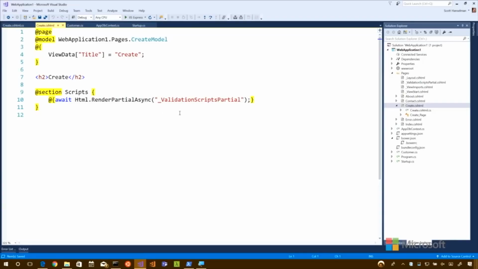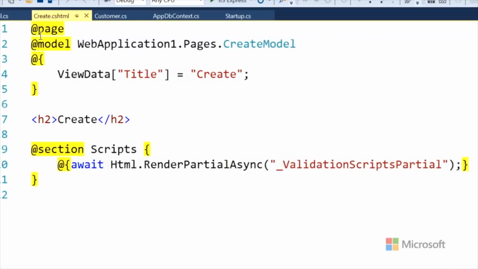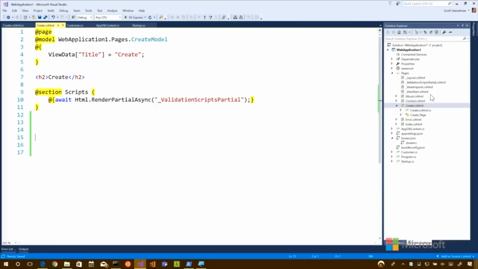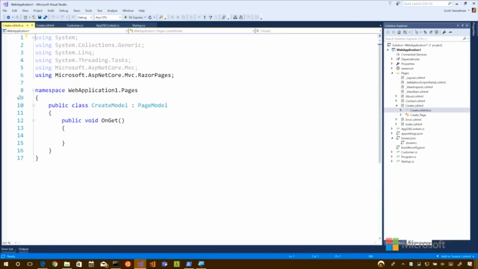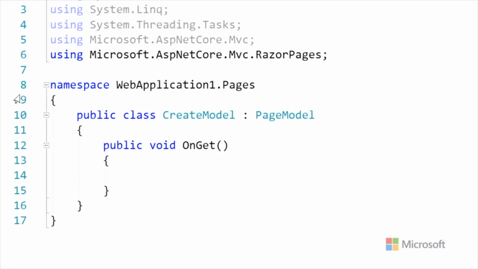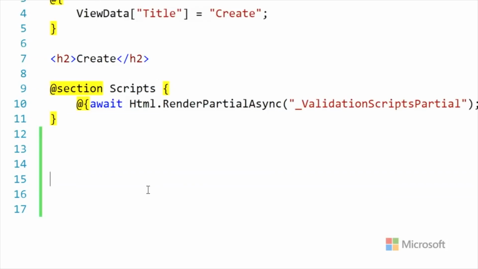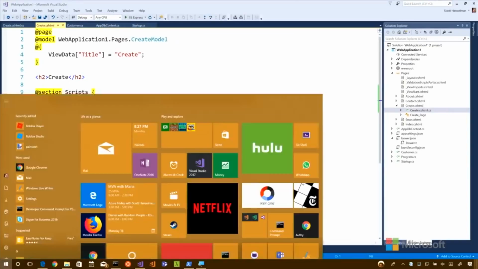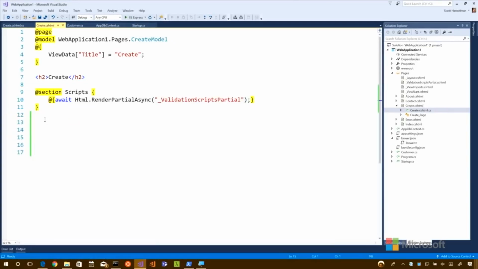So let's see what we have in there. It gave us a page, a default model, a title, looks like a header, and then some validation scripts, and then presumably we can just start typing our pages. Let's look at the back end. It made a create model that has a get. So this is the function that happens when we get stuff. All right, so we're going to need to make a form. A form that would have actually just one